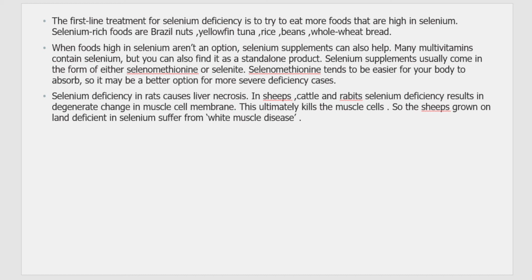Then, in case of animals, like rats, selenium deficiency causes liver necrosis. And in cattle, sheep, and rabbits, selenium deficiency can result in change in the muscle cell membrane. This can ultimately lead to the dying of your muscle cells, and usually because of that the animal can also suffer death. So sheep grown in land that is deficient of selenium suffer from a disease called white muscle disease. Next is